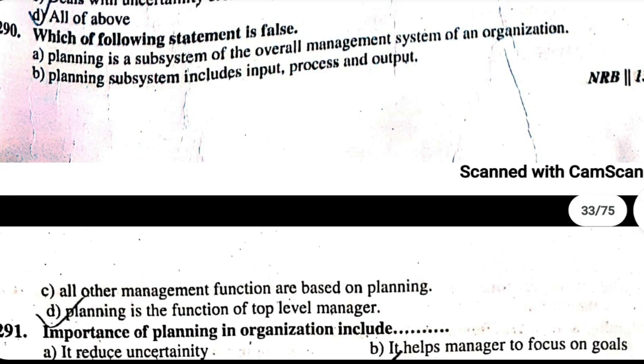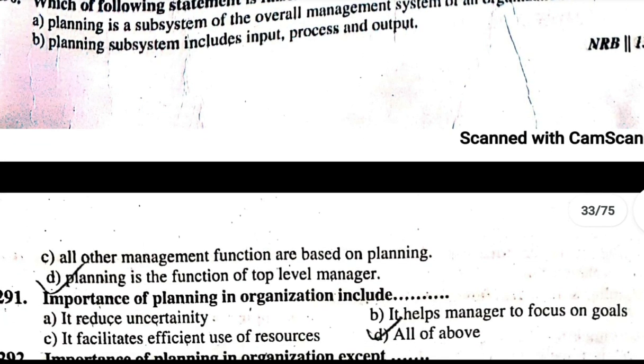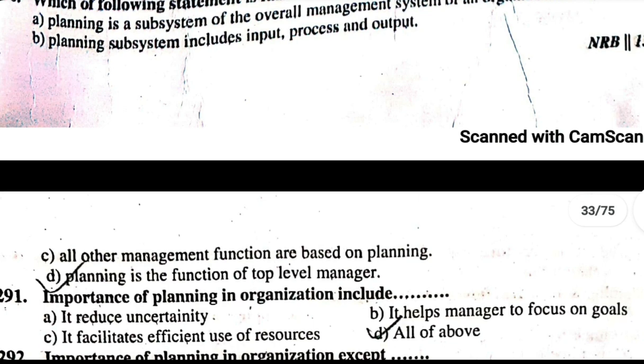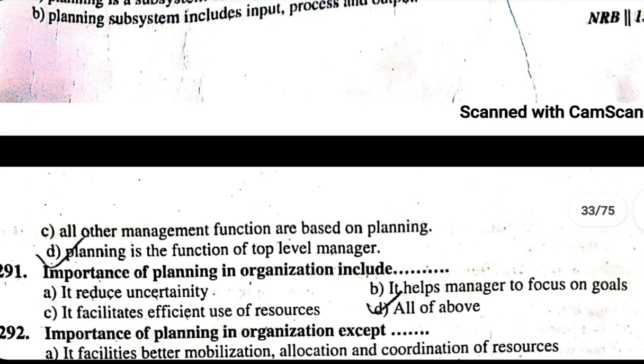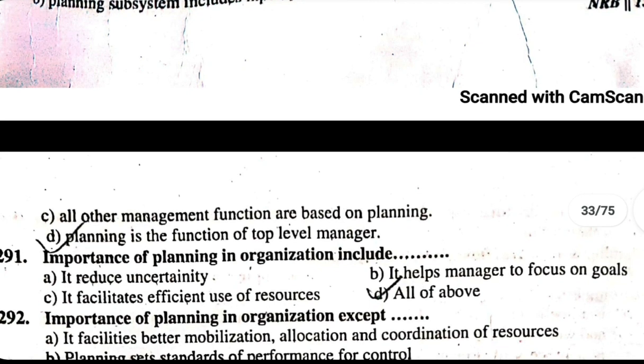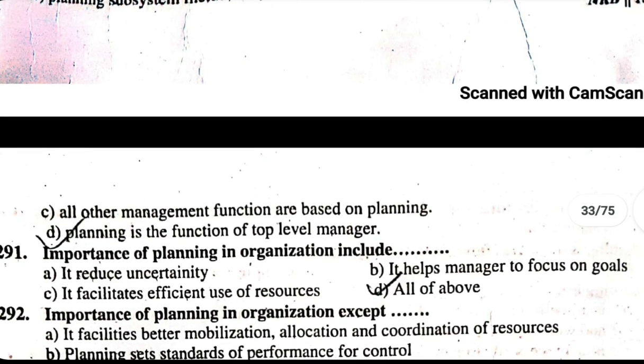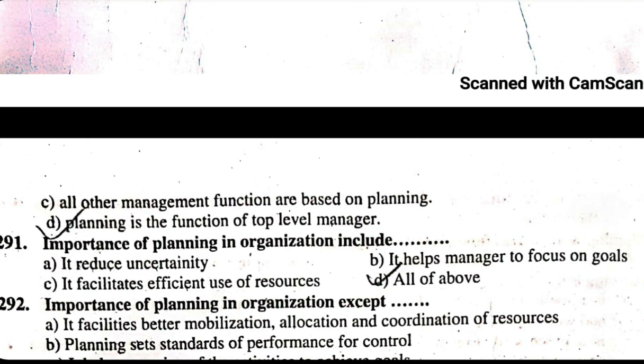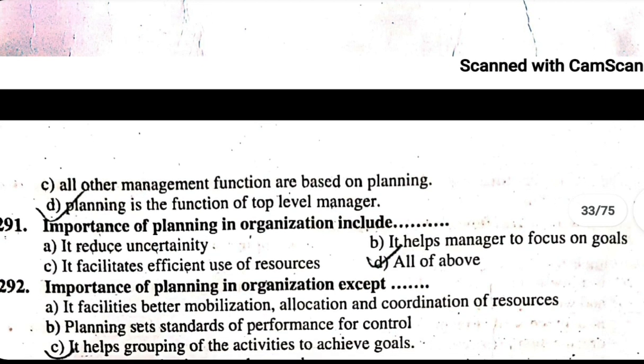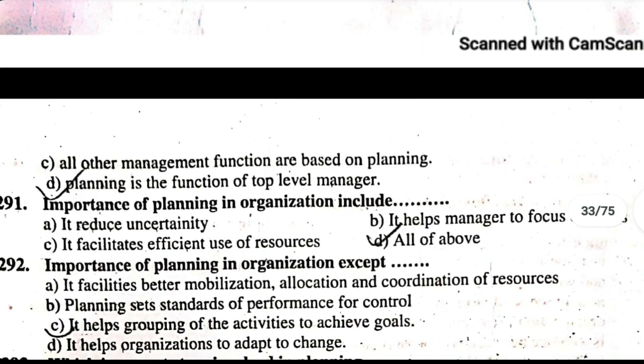291. Importance of planning in organization will include A. It reduces uncertainty. B. It helps manager to focus on goals. C. It facilitates efficient use of resources. D. All of above. The correct answer is D, all of above. 292. Importance of planning in organization except A. It facilitates better mobilization, allocation and coordination of resources. B. Planning sets standards for performance or for control. C. It helps grouping of activities to achieve goals. D. It helps organization to adapt to change. It helps grouping of activities to achieve goals is not importance of planning.